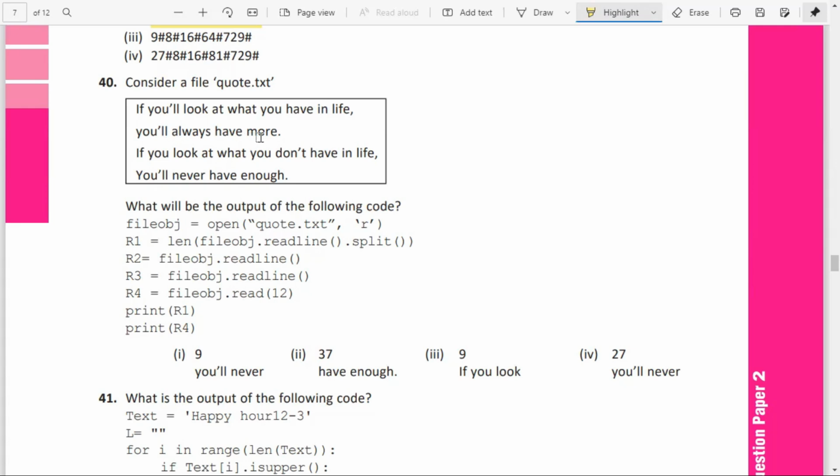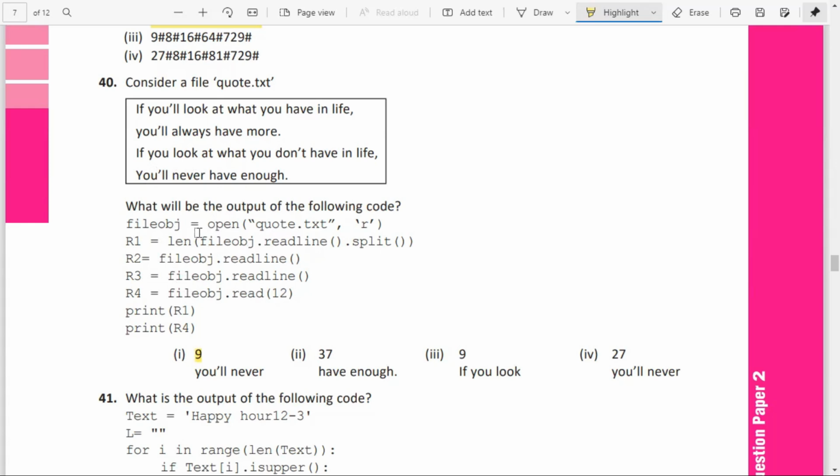Then the second line is read. Okay, the third line is read by R3. Okay, file object dot readline. Then R4 means what? It will be reading 12 characters from this line. So 1, 2, 3, 4, 5, 6, 7, 8, 9, 10, 11, 12. So 9. After that, option 1 will be the answer.